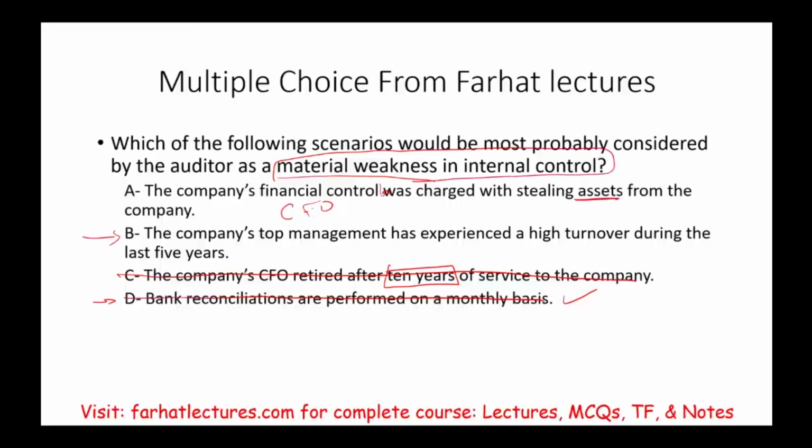Material weakness. For one thing, how were they able to steal assets from the company? Here we're assuming stealing cash, obviously. How were they able to cover their tracks? Because there should be internal control. And if that happened, automatically this is a material weakness in internal control. Therefore, I can eliminate B and say, okay, I can comfortably go with A.